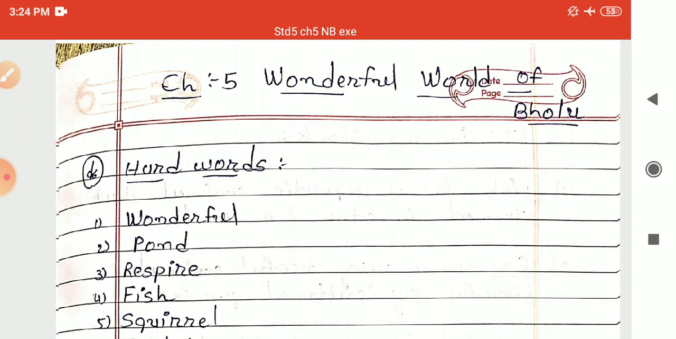Then we started the exercise in the notebook. In the notebook, first you had written the hard words. Then the first question was fill in the blanks. The second question we had seen, that is true or false. The third question we had seen, that is choose the correct option. And question number 4 we had seen, that is classification of the things which are obtained from plants and the things which are obtained from animals.